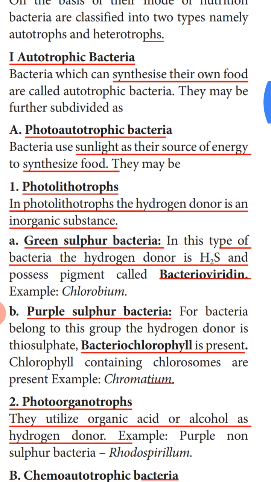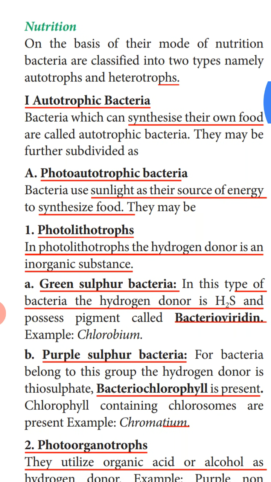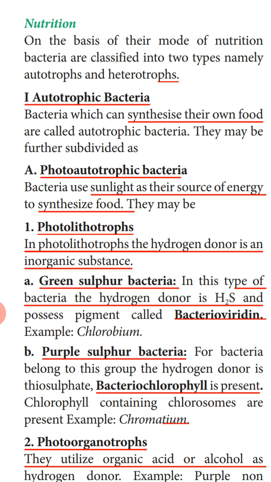The next life process we are going to study is nutrition. On the basis of the mode of nutrition, bacteria are classified into two types: autotrophs and heterotrophs. We know autotrophs means the organism can prepare its own food. Heterotrophs cannot prepare their own food; they depend on other organisms for food. First we are going to study autotrophic bacteria. Bacteria which can synthesize their own food are called autotrophic bacteria.